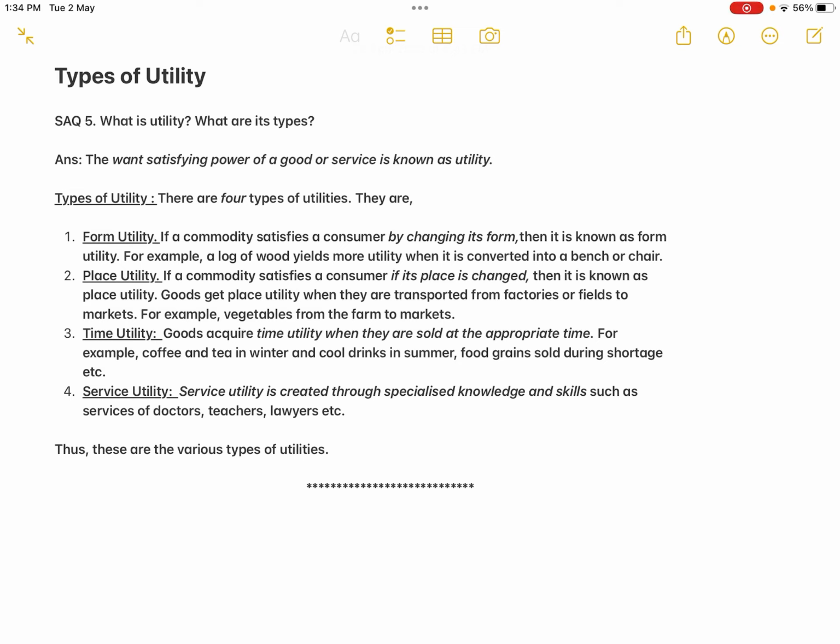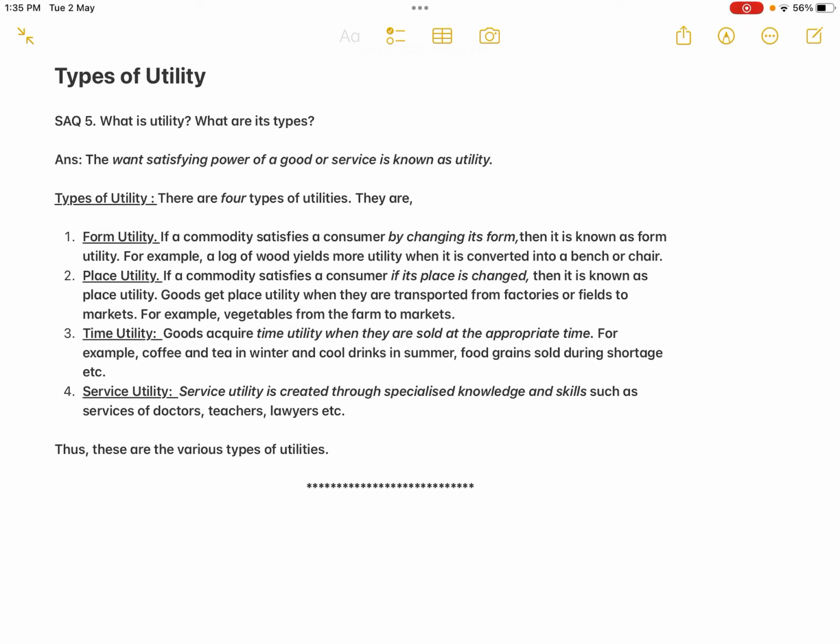Okay, the next one is the place utility. Sometimes if the commodity is in a particular place, it gets more utility than in some other place. For example, most of the goods are produced in factories. As long as they are in the factories, they don't have that much utility compared to when they are shifted to the market. The farmer does not get that much utility from the produce unless he transports the crops to the markets.